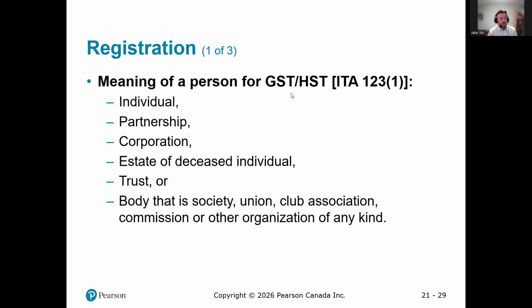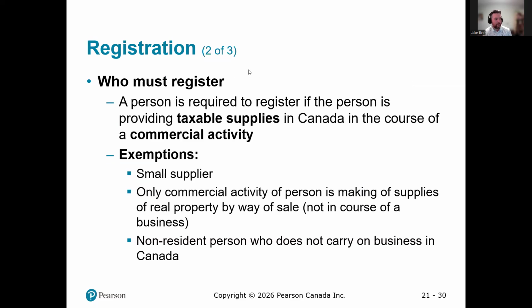When we talk about taxable entities, there are three major taxable entities: individuals, corporations, and trusts. But when it comes to sales tax, really anyone who carries on a commercial activity may have to collect sales tax. A person is required to register if they are providing taxable supplies in the course of a commercial activity. Exemptions may be a small supplier.